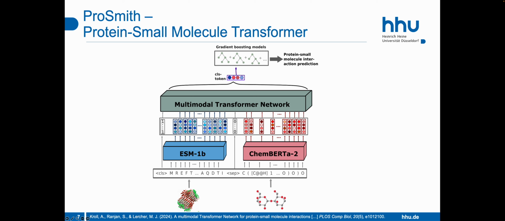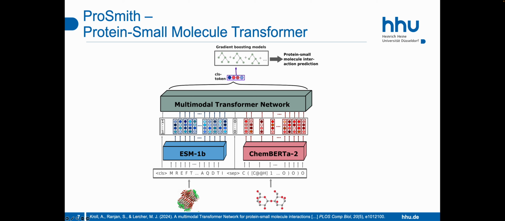This transformer network can be trained for protein small molecule interaction tasks of interest, for example, for predicting whether a small molecule is a substrate for an enzyme, or for predicting how much a small molecule drug inhibits the function of a protein. For these prediction tasks, we have a classification token that you can see on the very left that we can use as the input for a fully connected neural network in the same way as we have seen for how we fine-tune pre-trained transformers.